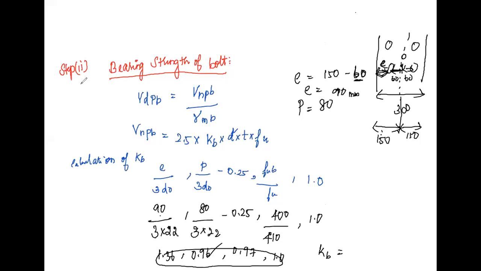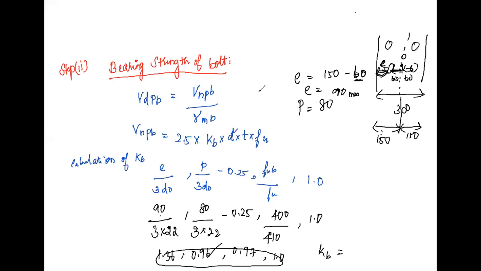So we get 0.76199 P, which is equal to the least value among the strength of bolt.